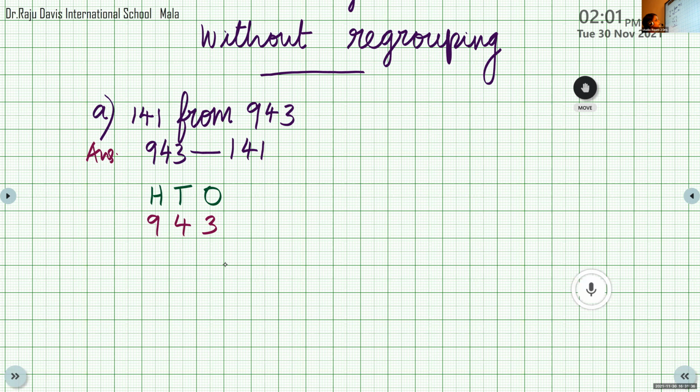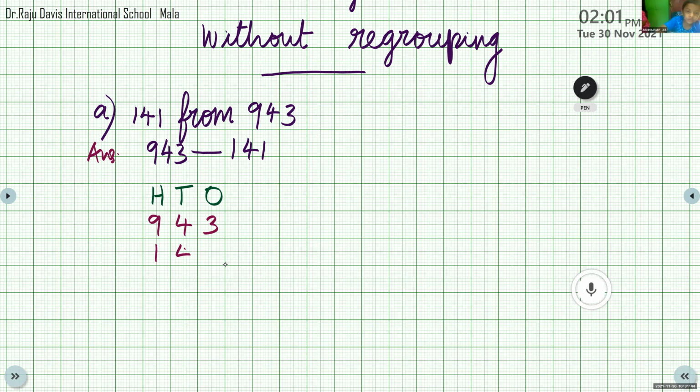Start from the ones place. Abhinav, tell me the answer. 3 minus 1. What is the answer? 2. Very good. Now tens place, 4 minus 4. What is the answer? 0. Now hundreds place, 9 minus 1. What is the answer? 8. Very good. So the answer is 802. Good boy.